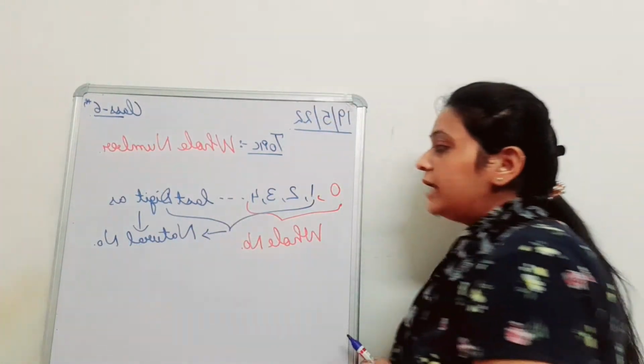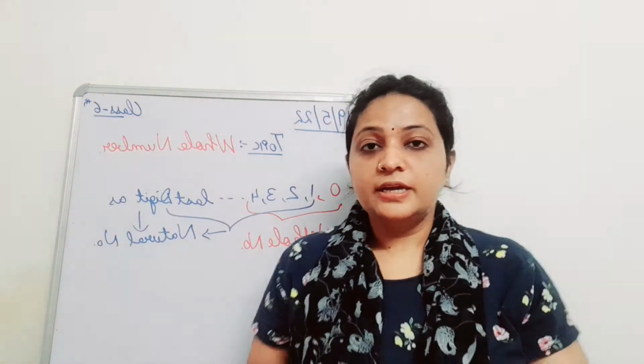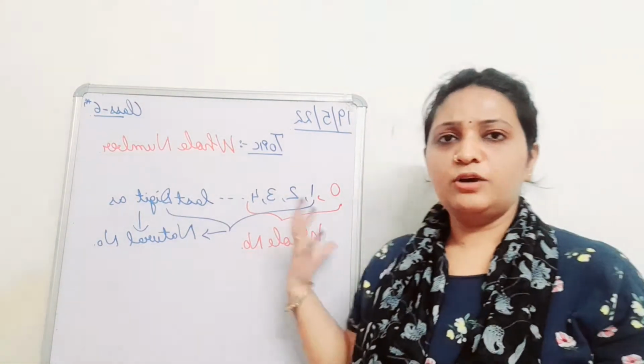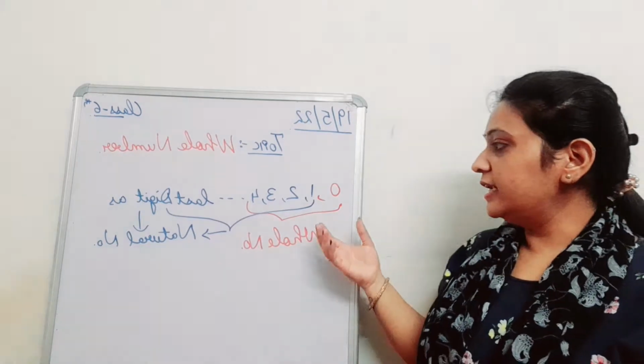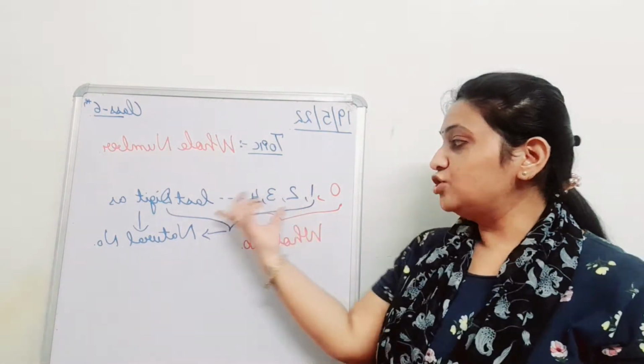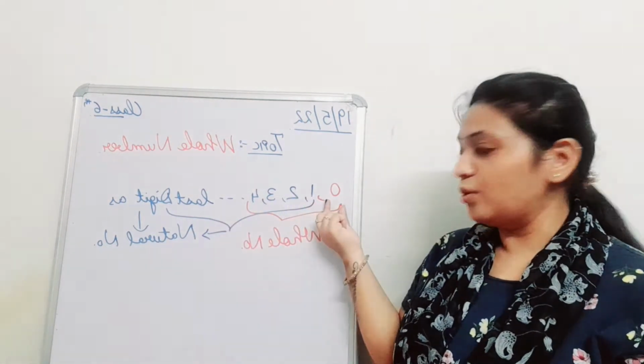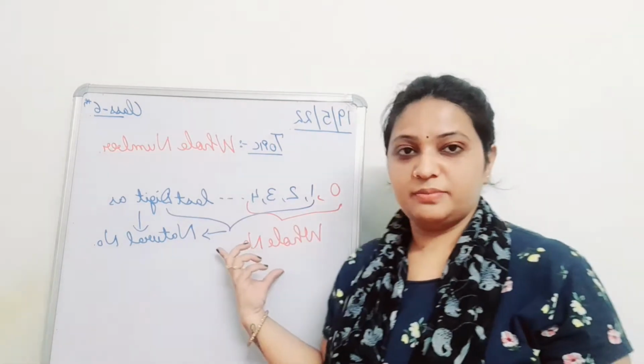Now, are you able to define whole numbers? The collection of natural numbers along with 0 is known as whole numbers.